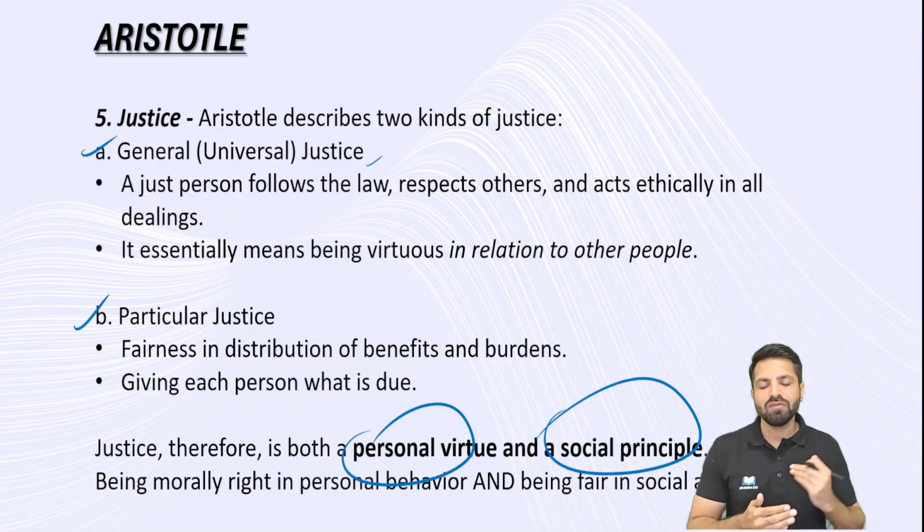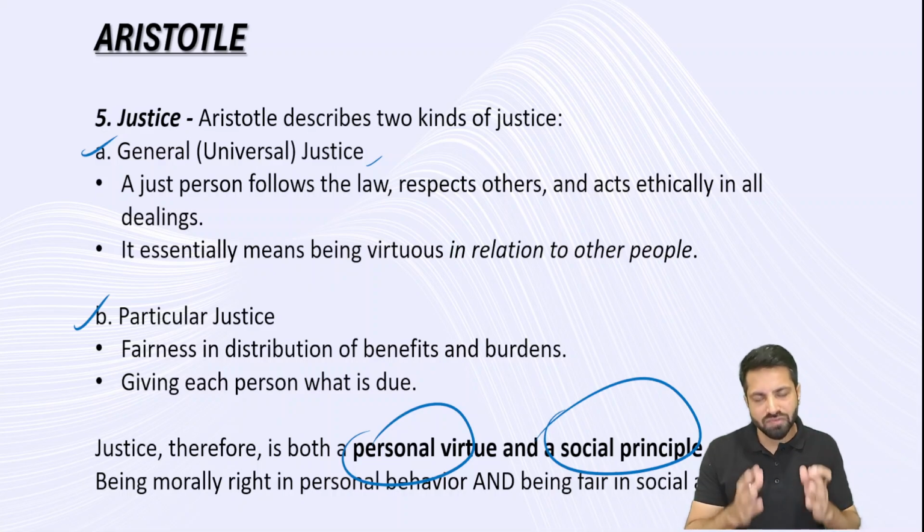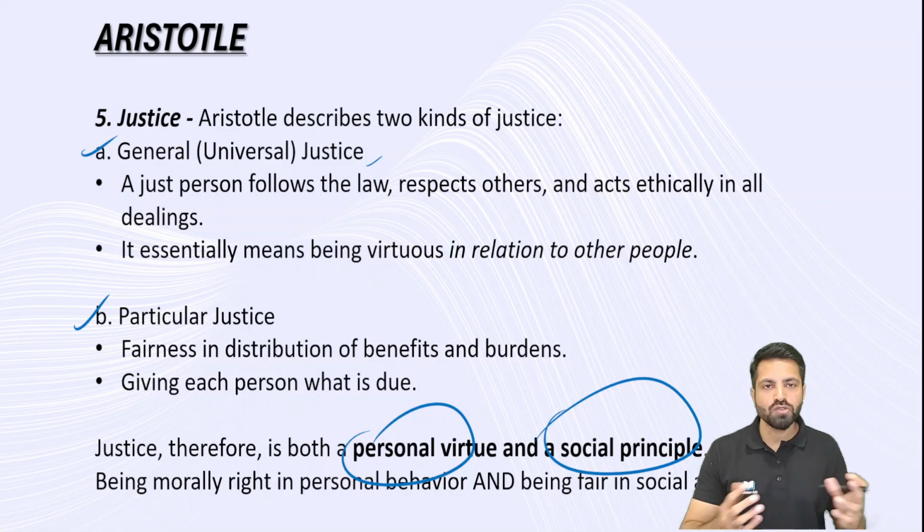This is general justice. And when we talk about particular justice, from a social perspective, I support this idea of fairness. I want fair distribution of benefits. I want fair distribution of burdens. If there is a punishment, it has to be fair, even the distribution of punishment. So from a social perspective, there are 100 people in my community, and I want positive, moral, ethical things for my community. My general justice is my personal connection to you. It's positive. I am moral in my conduct with you. And with respect to particular justice, being a part of this community, I want morality in my community. That is a simple way of understanding justice with respect to Aristotle.